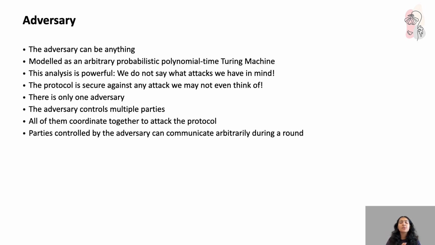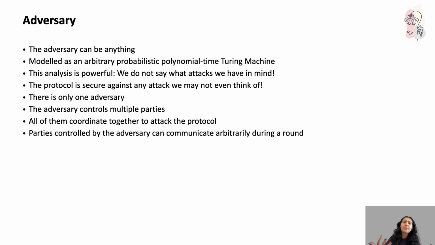Instead, the model says whatever attack exists as of now, or whatever could happen in the future, the blockchain model has to be resilient against all of that. And that makes the analysis extremely powerful. There's only one adversary in the model, and that adversary controls all your other nodes, right?